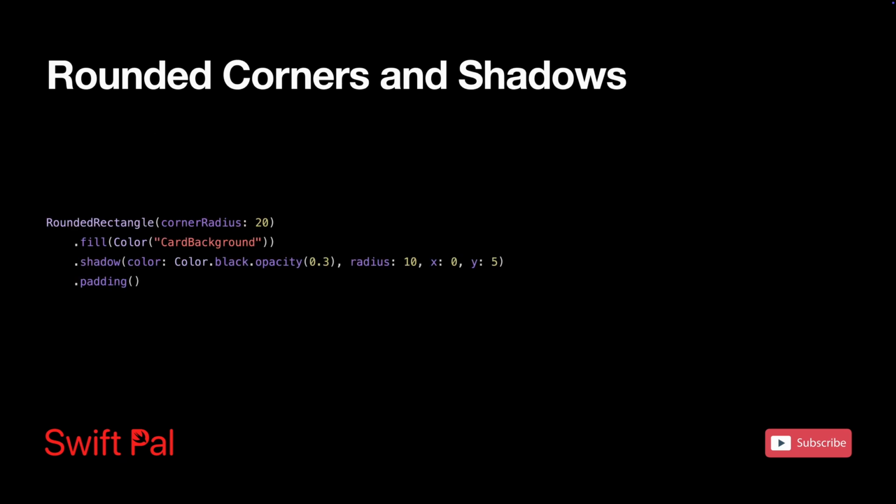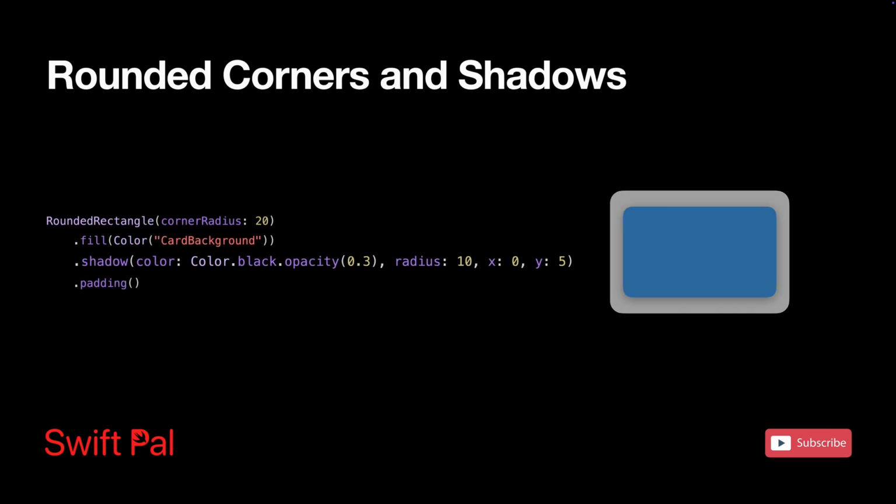Level up your basic styling with proper shadows and corners. This adds subtle elevation and makes elements feel touchable, essential for cards, buttons, and modals. Pro tip, avoid full black shadows, use opacity plus blur for natural depth.